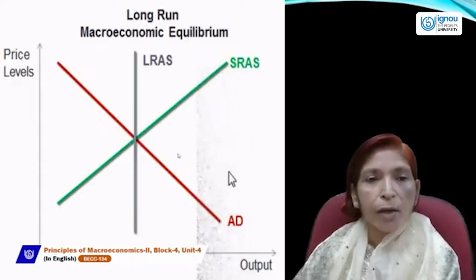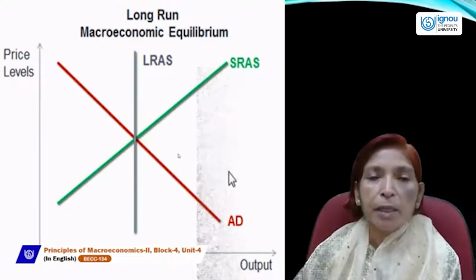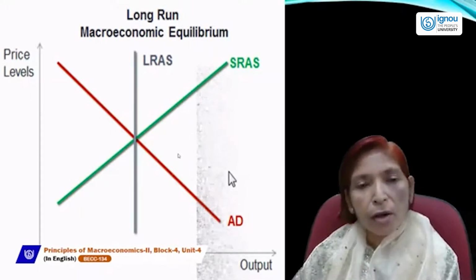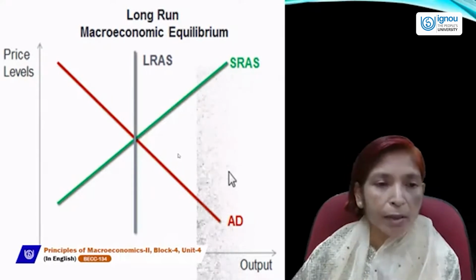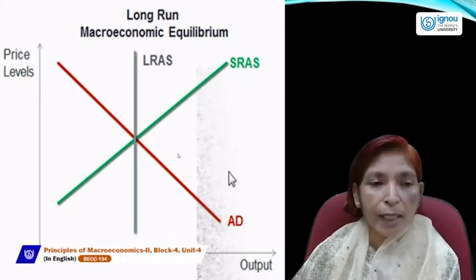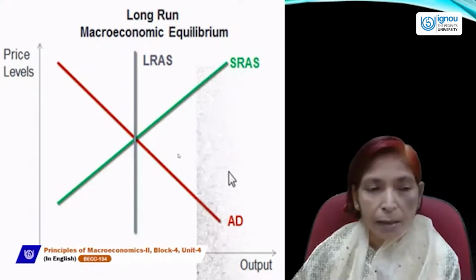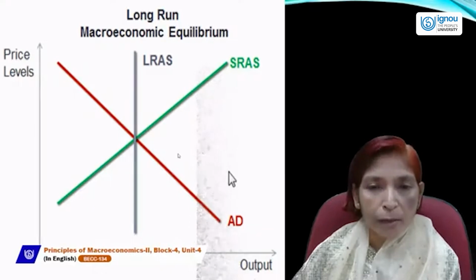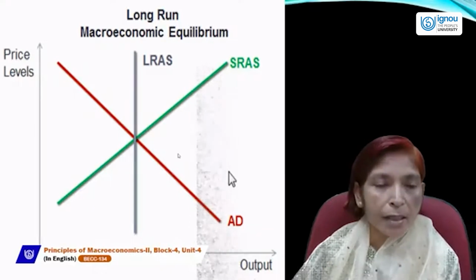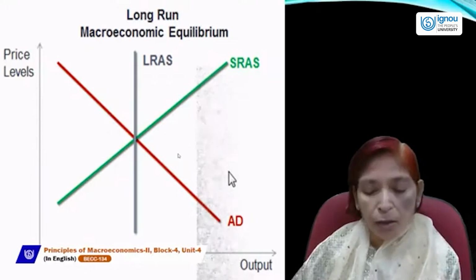Next is long run macroeconomic equilibrium, where the long run macroeconomic equilibrium can be determined. As you know that the long run aggregate supply curve is always a vertical curve. According to the classical model, LRAS is always vertical. So where the LRAS curve, which is always vertical or parallel to the y-axis, intersects the aggregate demand curve, which is always a downward sloping curve, and the SRAS curve, which is always an upward sloping curve, where all these curves intersect each other, long run macroeconomic equilibrium is determined at that point.